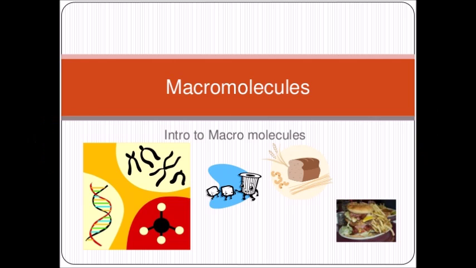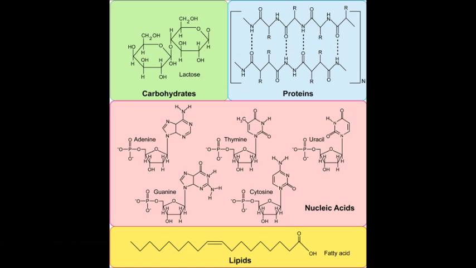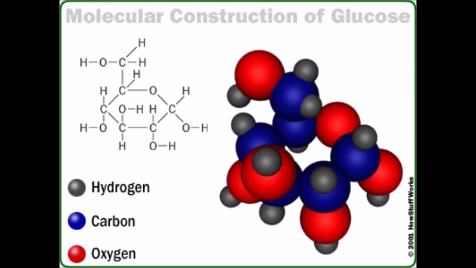Many of the organic compounds in living cells are so large that they are known as macromolecules, which basically means giant molecules. Macromolecules are made from thousands or even hundreds of thousands of smaller molecules. The smaller units are called monomers that join together to make polymers. Biochemists sort the macromolecules found in living things into groups based on their chemical composition. The four major groups of macromolecules found in living things are carbohydrates, lipids, nucleic acids, and proteins.